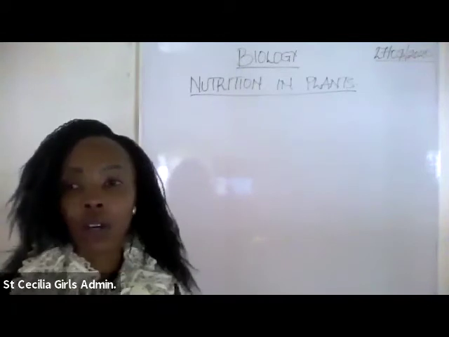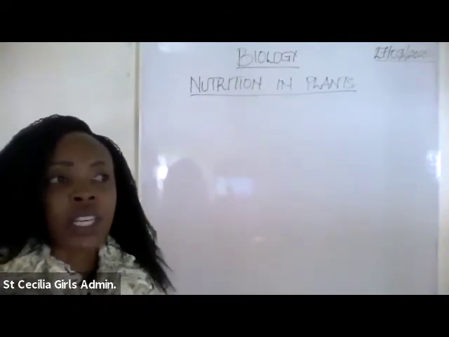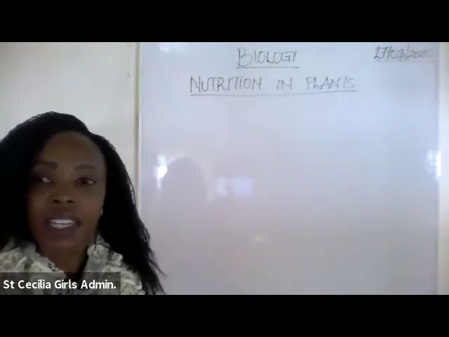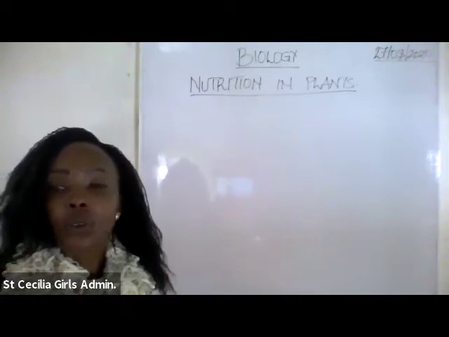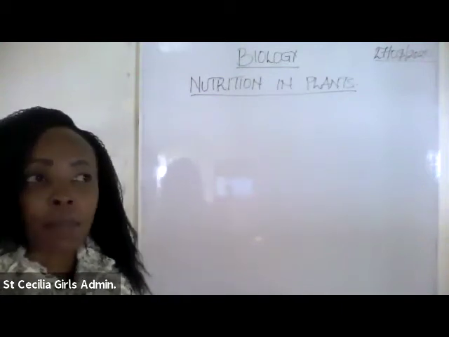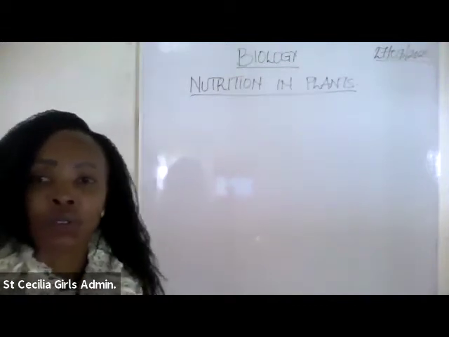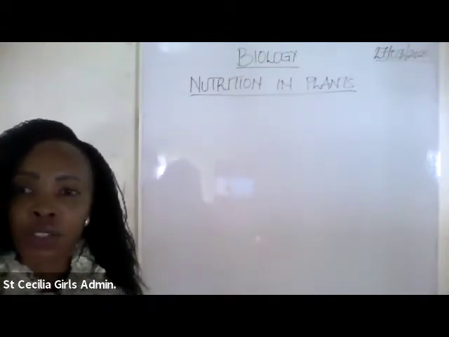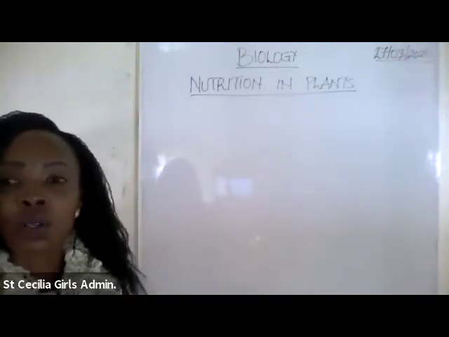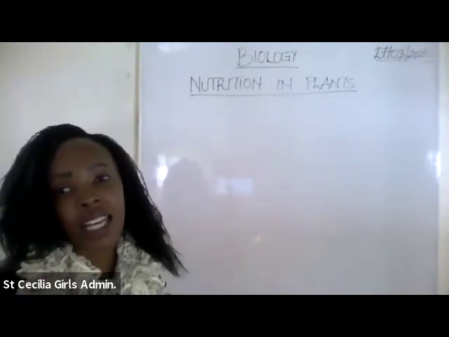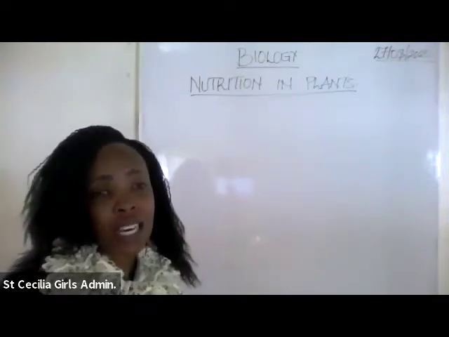So we say we have autotrophism, which is the mode of nutrition in which the organisms are able to make their own food using some simple substances, for example carbon dioxide, water, and sometimes in the presence of sunlight as well as chlorophyll. These organisms include some bacteria, algae, and plants, and of course the green plants.